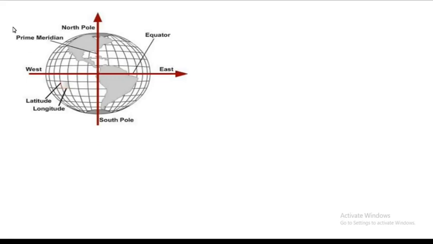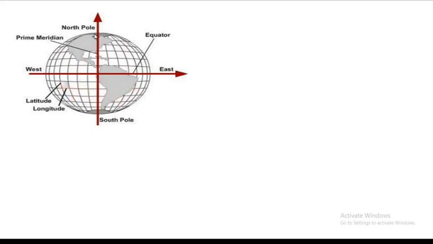So this is, let's just look here, that we already told. So this is the 0 degree equator. Imagine that this is the 0 degree equator, and just above, all these parts we can say are the northern hemisphere. And the part below, this is the southern part, called the southern hemisphere.